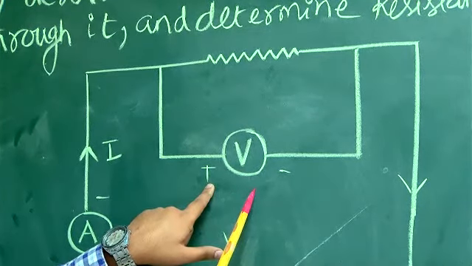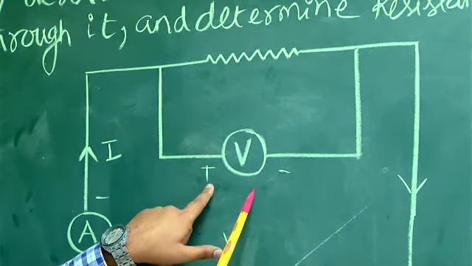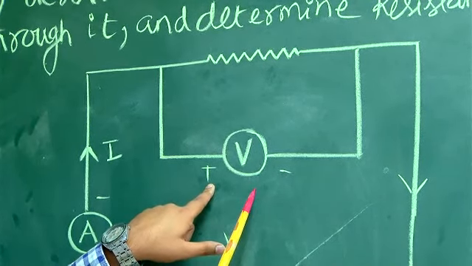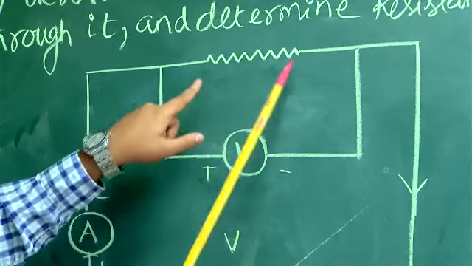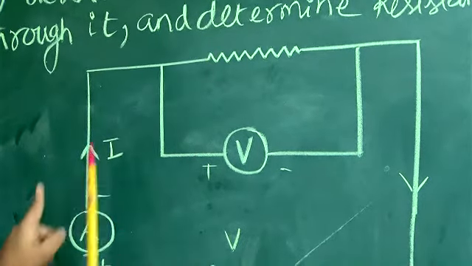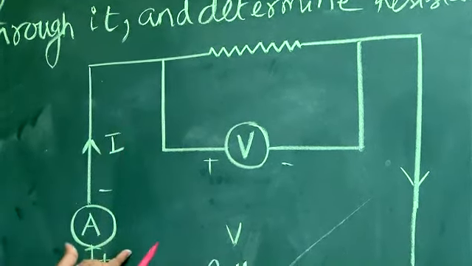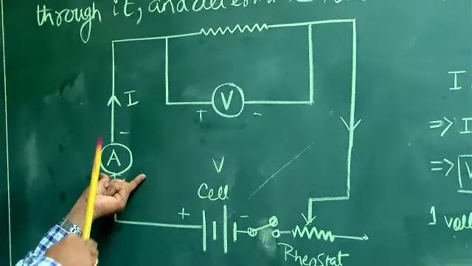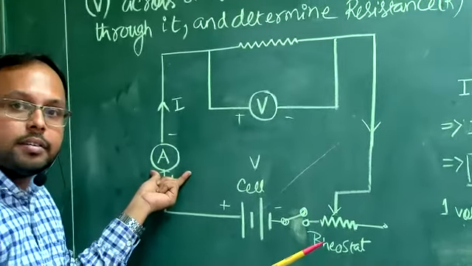Clear? Yes, sir. Similarly, in series the current remains the same, so the ammeter is connected in series. This is the main point. Similarly, in series connection, current remains constant. That's why the device which has to measure the current should always be connected in series. Clear?